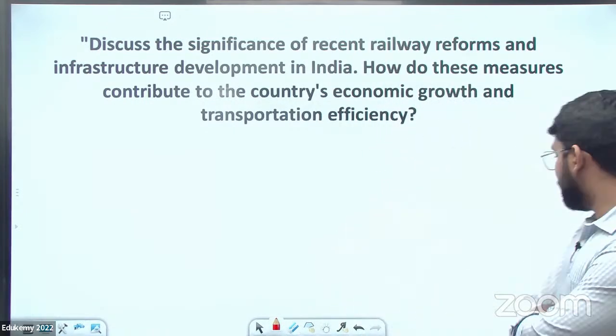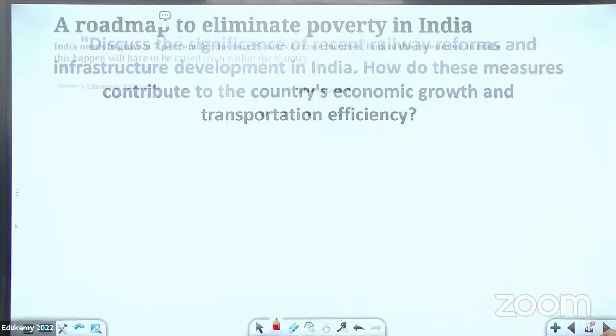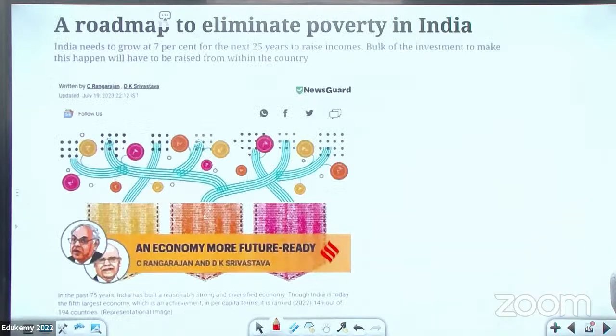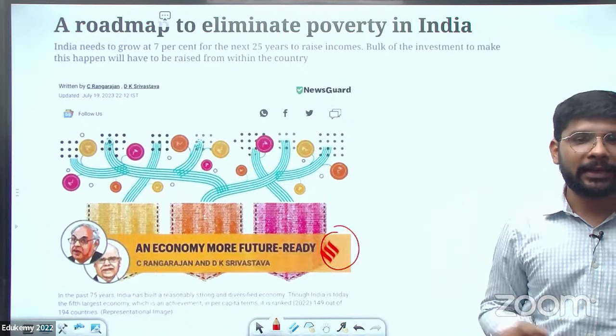The next topic you can read on your own, or if you have doubts related to the next topic, I will be there to discuss. I will show you the topic from where you can read. It is an article from The Hindu: A roadmap to eliminate poverty in India.